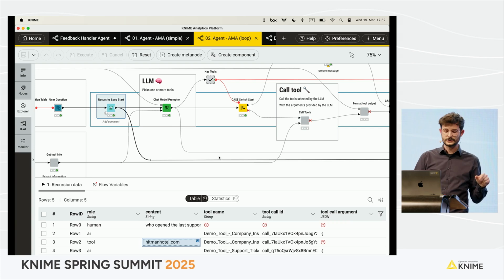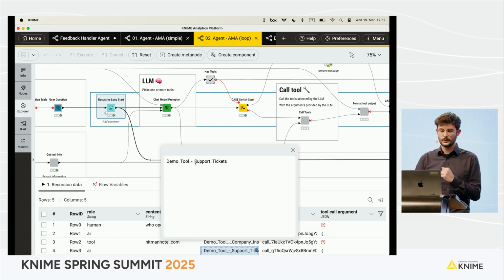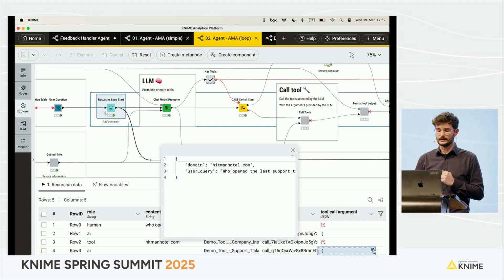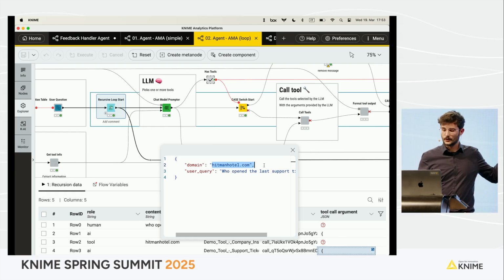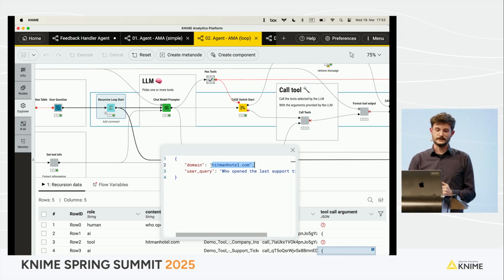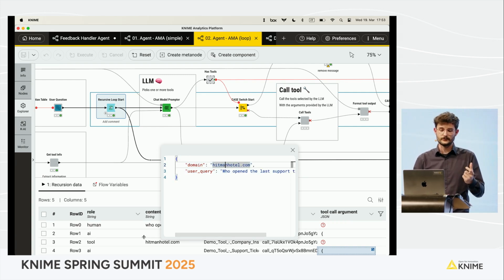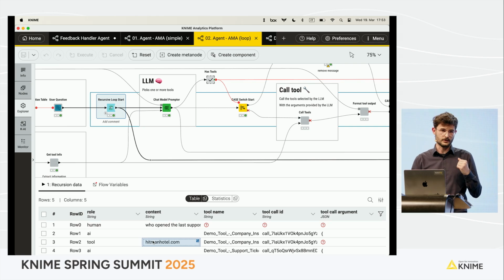In the next iteration, the AI has this information from the tool, and now says, OK, now I need the support ticket tool with the parameter who opened the last support ticket and the domain hitmanhotel.com. So this argument for the second tool call has been built with the information received from the previous tool call.